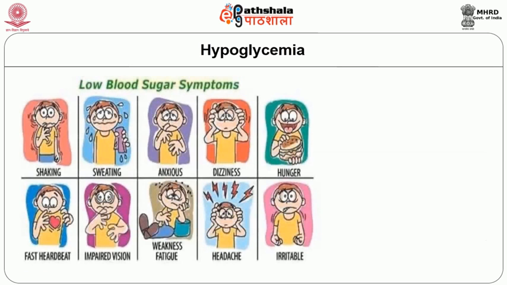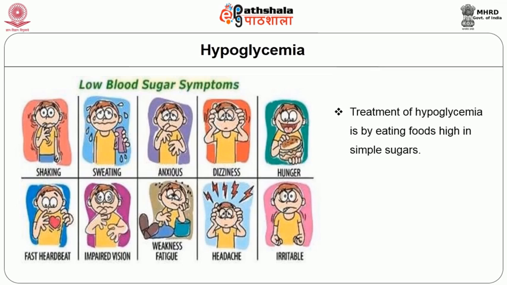What are the symptoms of low blood sugar? The patient will have shaking, sweating, anxiety, and dizziness. The patient will have hunger, a fast heartbeat, that is called tachycardia, impaired vision, weakness, headache, and irritability. So these are the symptoms in a patient with hypoglycemia.